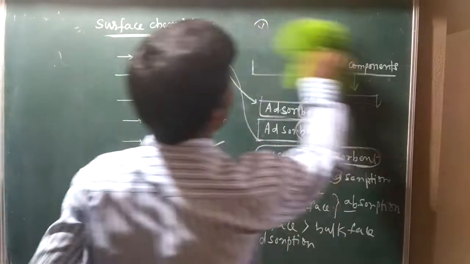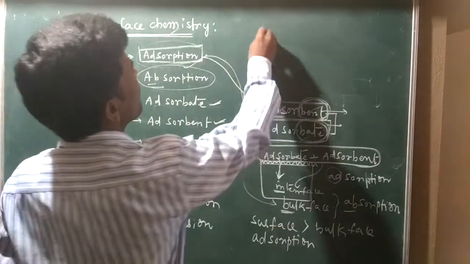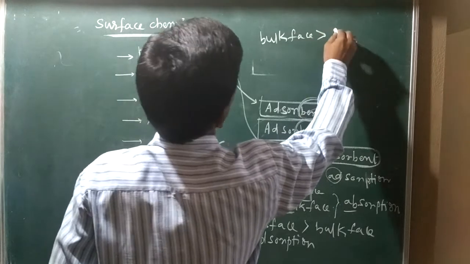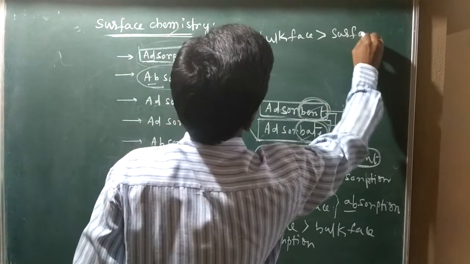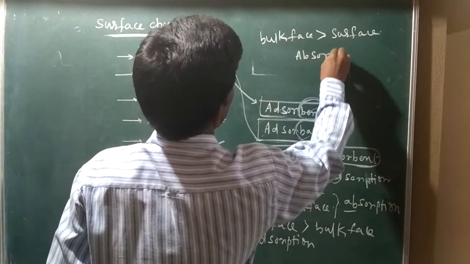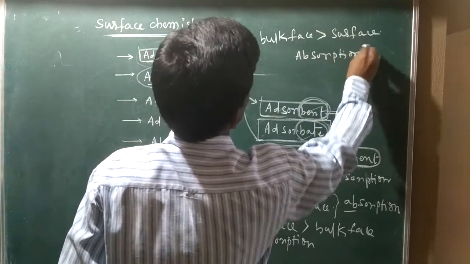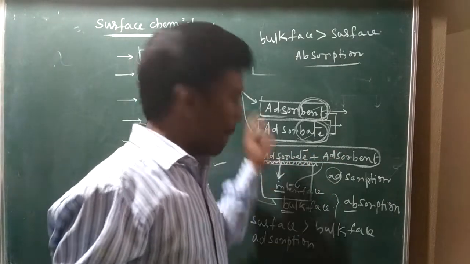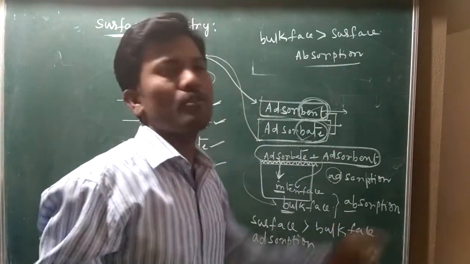If the bulk phase interaction is greater than the surface, it is called absorption. So interface is called adsorption, bulk phase is called absorption.